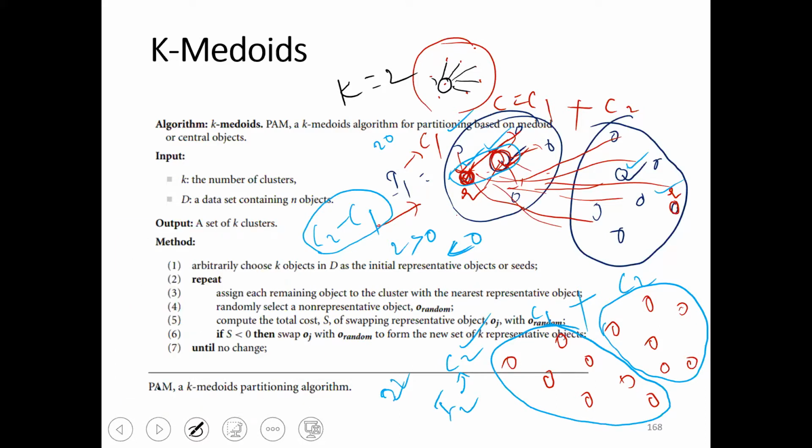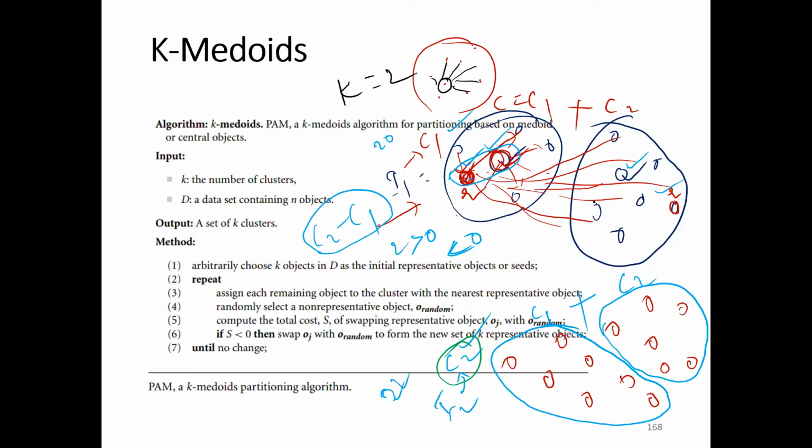Yes, ma'am. Before changing the representative, randomly guessing the representative, first we need to calculate the total cost of cluster formation at that iteration initially. After that, we randomly select another representative, and with that representative we reform or reshape the cluster. With the new cluster formation, again we calculate the cost obtained from both the clusters, and this is called C2 since we are in the second iteration.